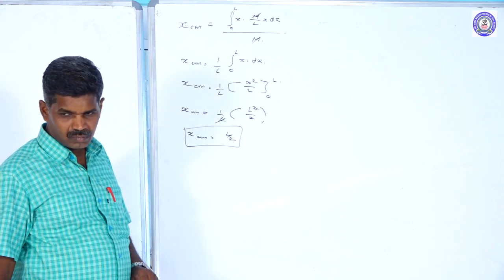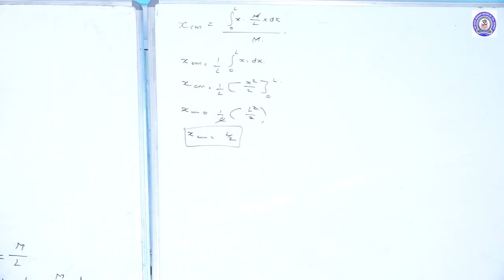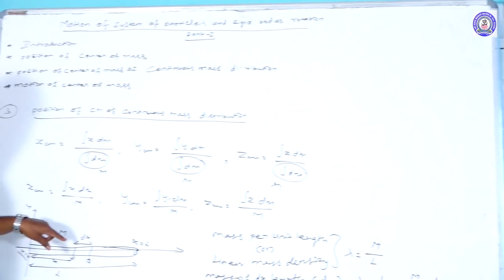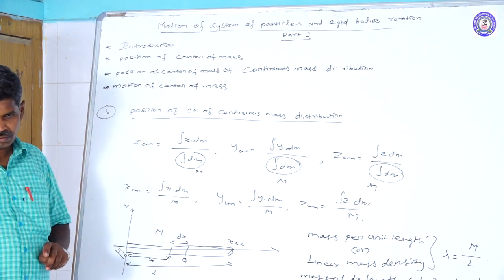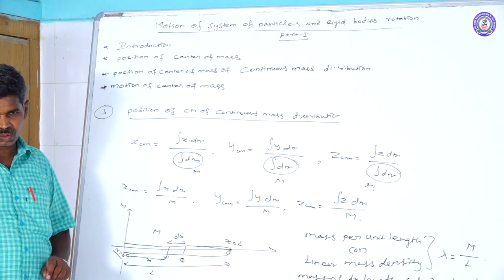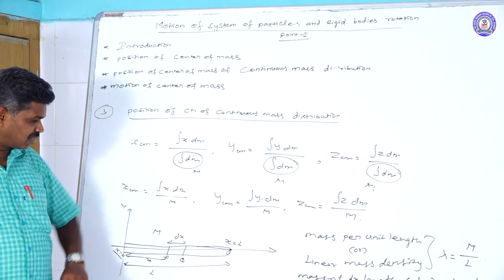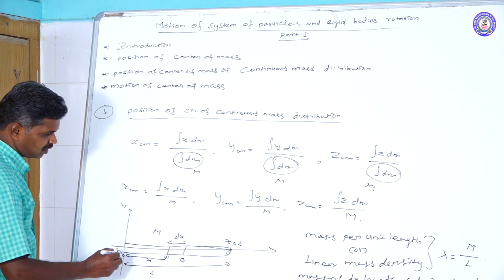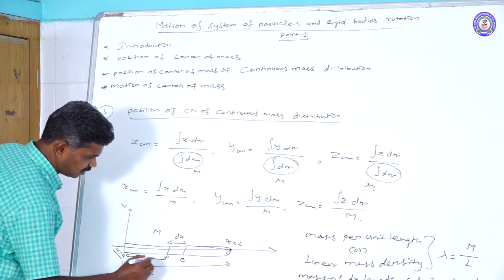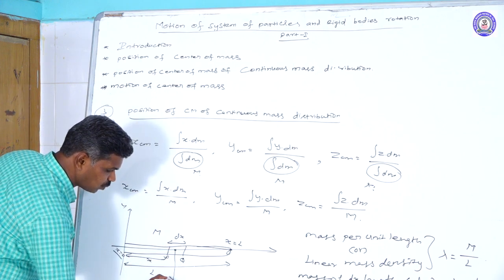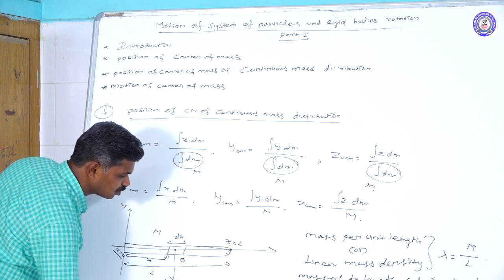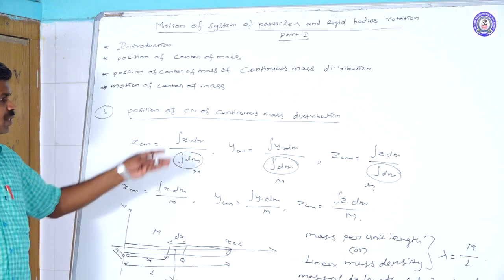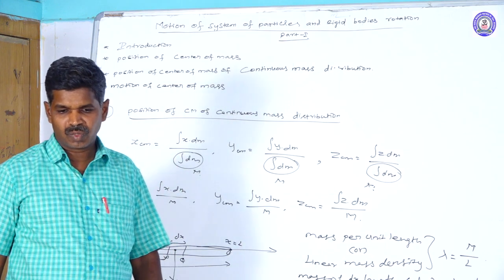Then we have the y component formula, but the linear rod is placed along the x-axis alone. So the y component is 0 and the z component is also 0. Then the position vector where the center of mass acts is at the midpoint. This point may be represented as (L by 2, 0, 0), the example for the position of the center of mass for that continuous mass distribution.